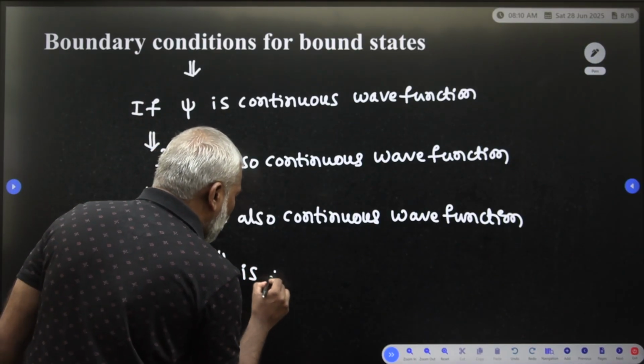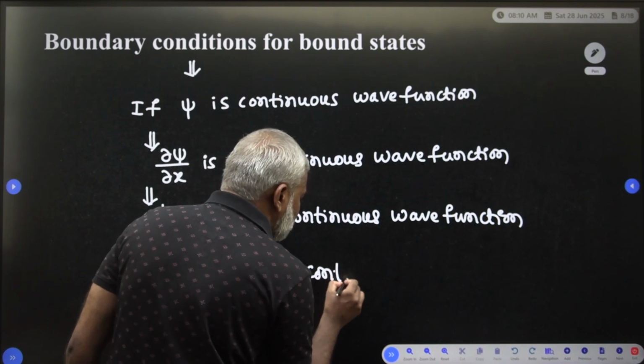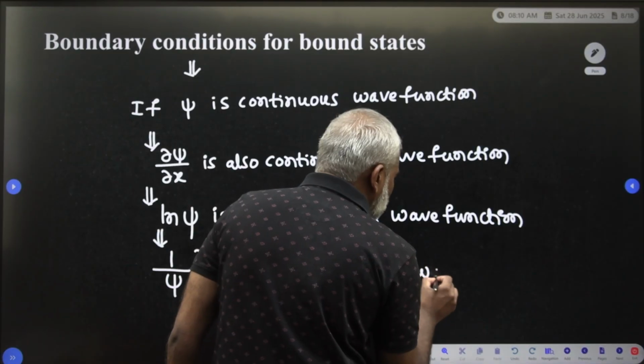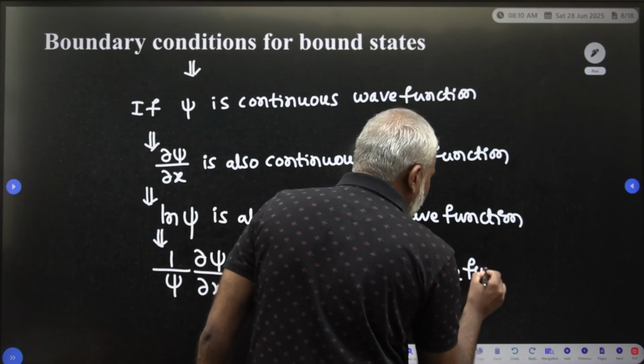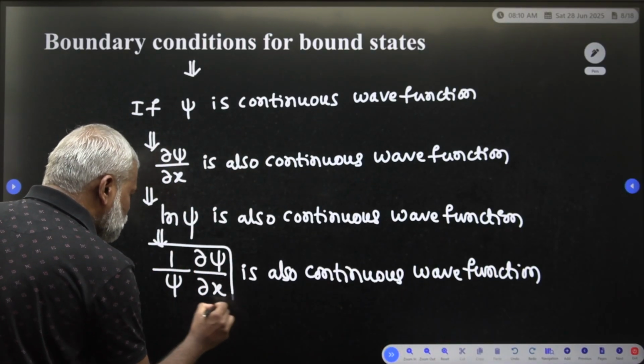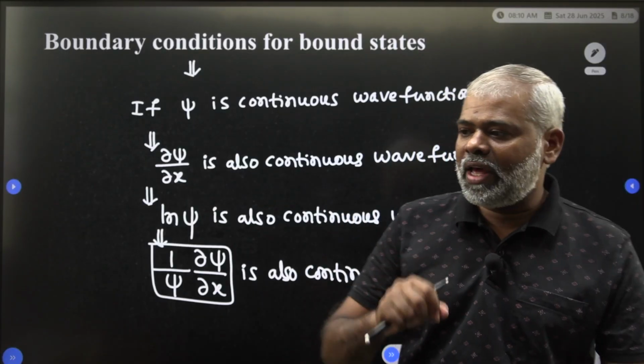So this is the boundary condition for the bound state: 1 by psi into dou psi by dou x is continuous.